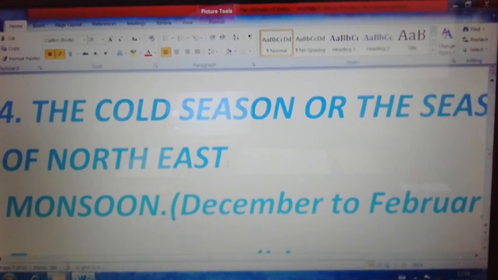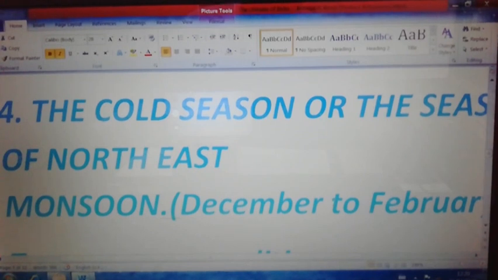But last season, the northeast monsoon wind or the cold season, takes place in the months of December to February. Remember, these months, from the end of November onwards, December, January, February, it is the cold season in our country. That is why there can be clear sky, pleasant weather, low temperature and humidity, high range of temperature, and slow northern winds are the chief characteristics of this season. The winter season in our country.